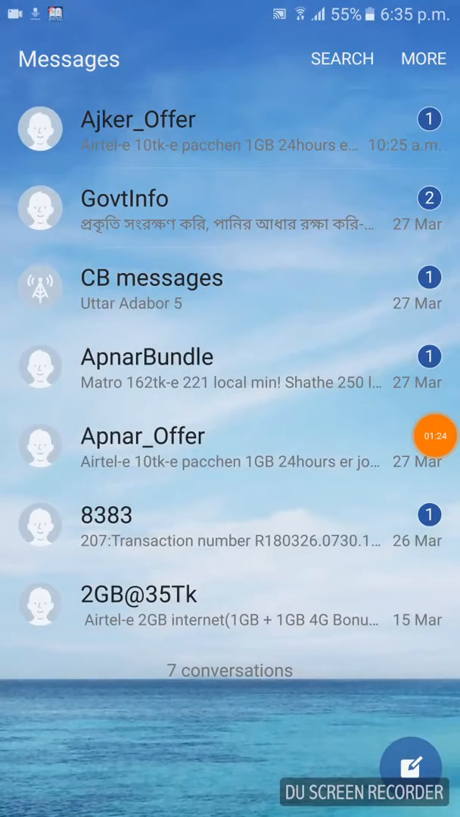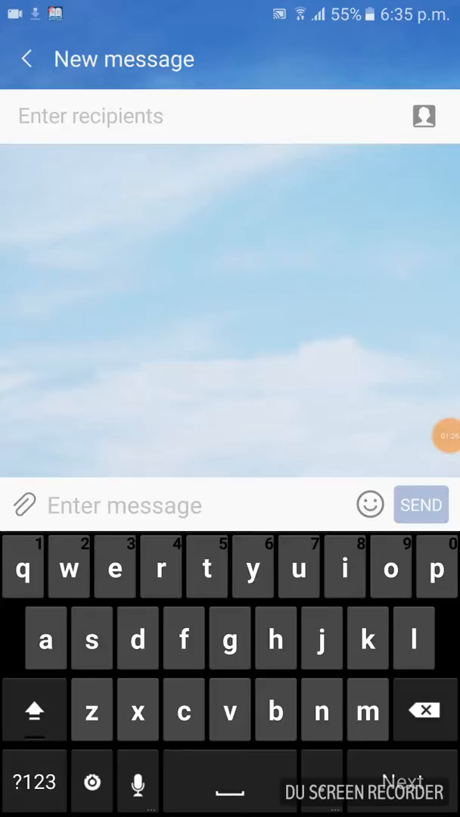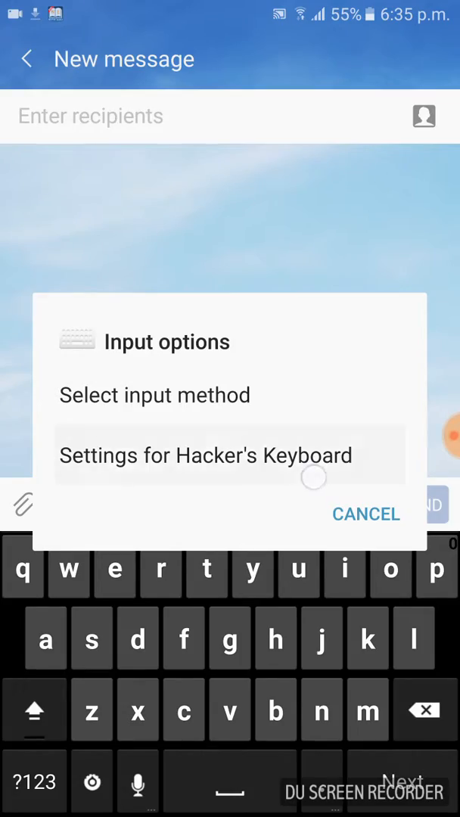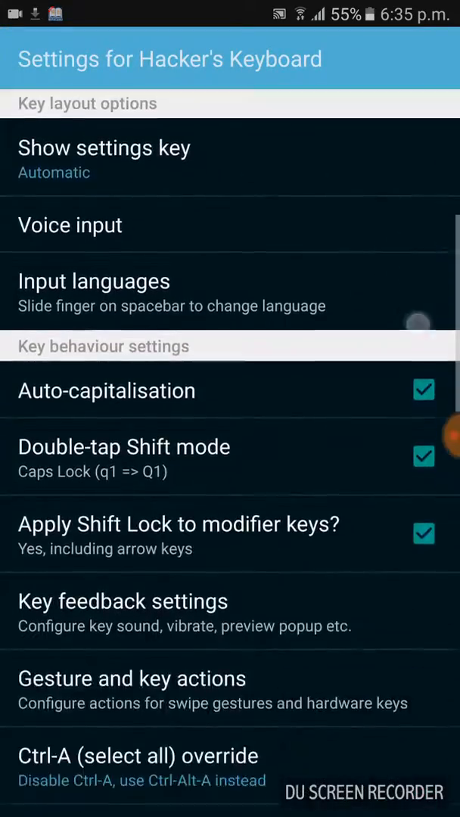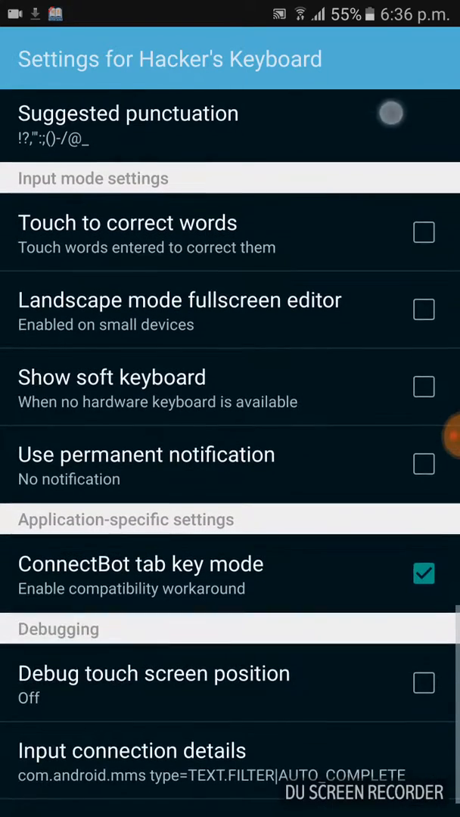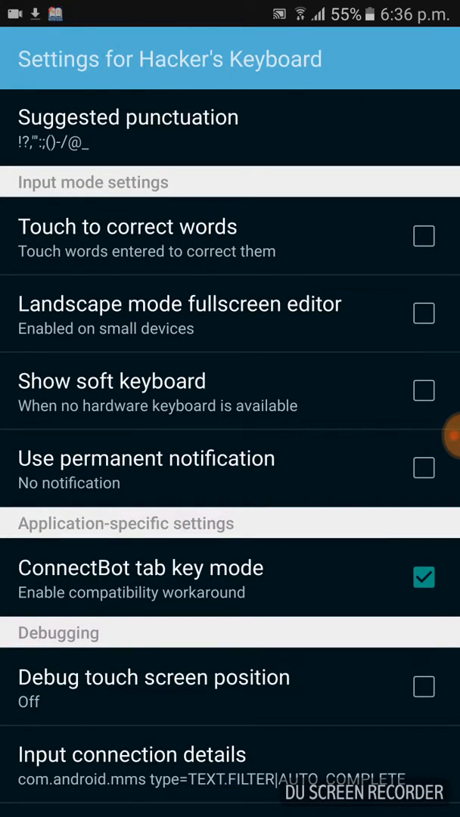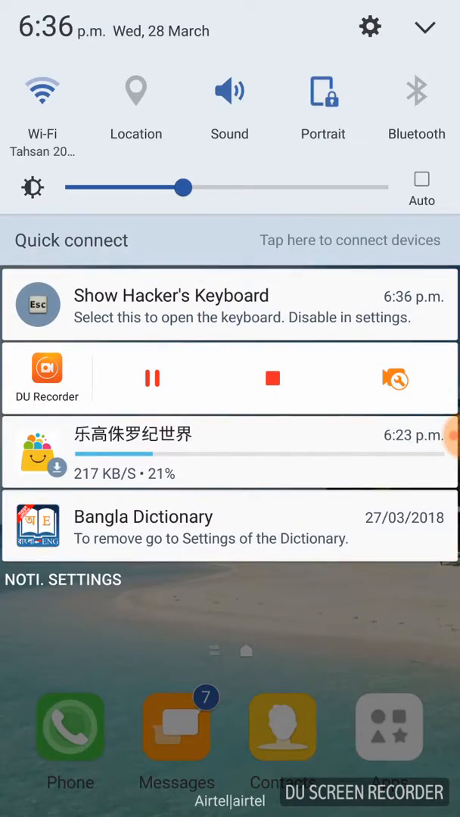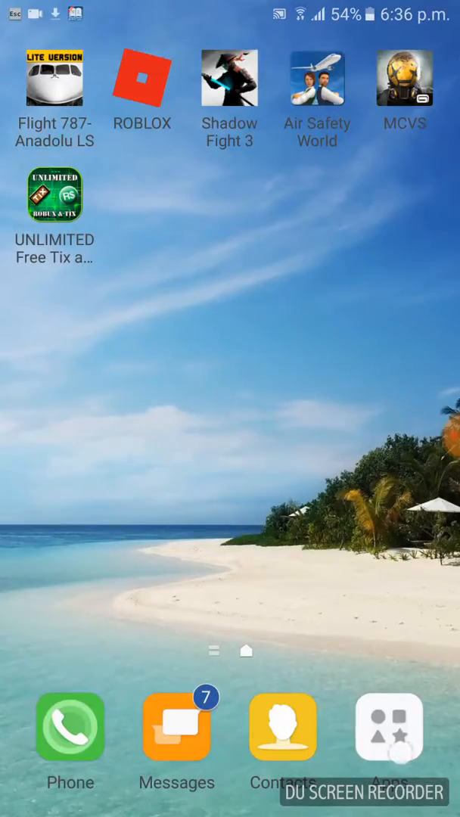Then go to message and click here to create a message. Then there is something. Click here and settings for hackers keyboard. Click there and there is use permanent notification. Click. You can select these two.